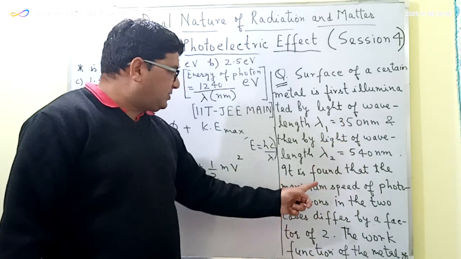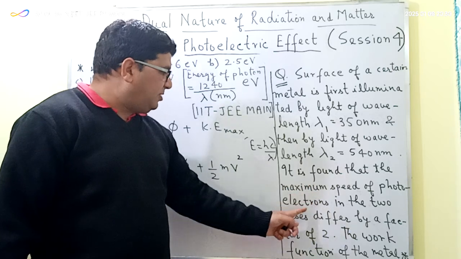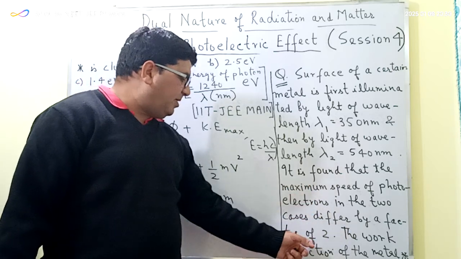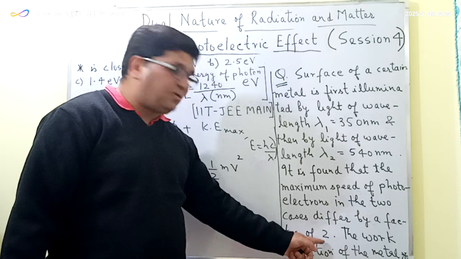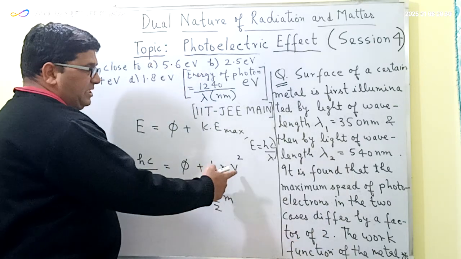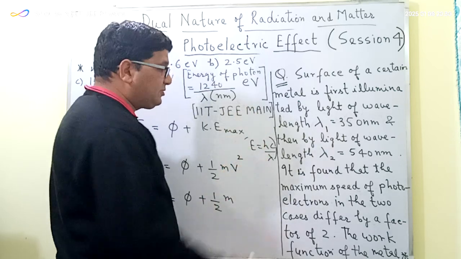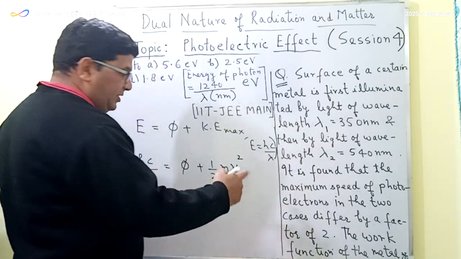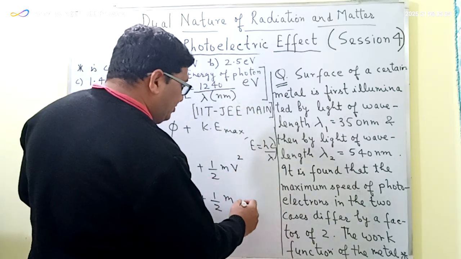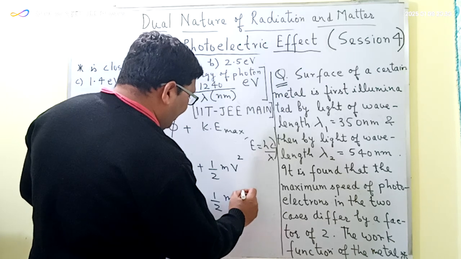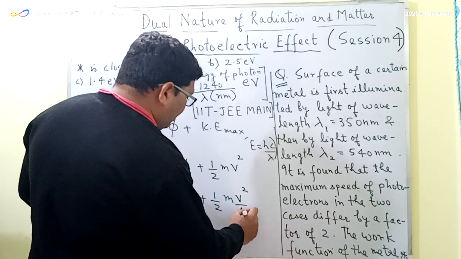And here it is written that the maximum speed of the photoelectron in the two cases are differing by a factor of 2. That means if in the first case the velocity is v, then in the second case the maximum velocity of the photoelectron will become v/2. So that is equal to v squared by 4, because